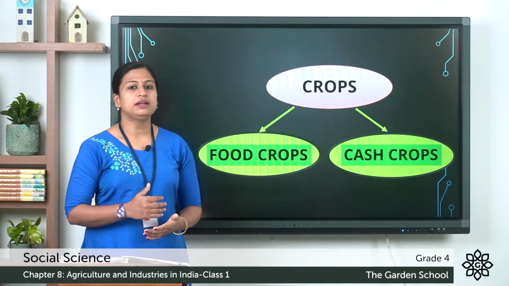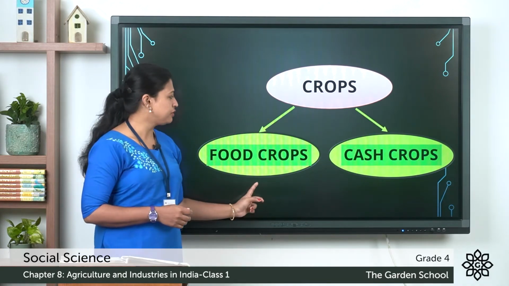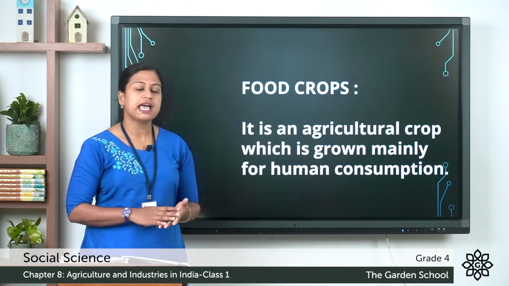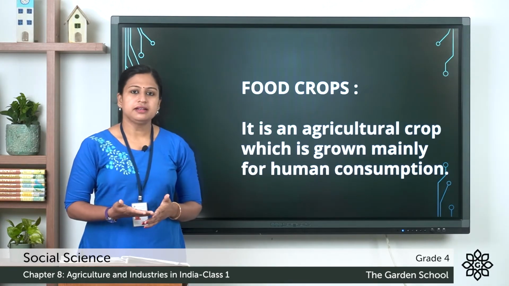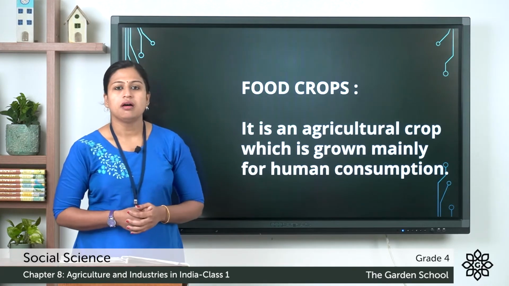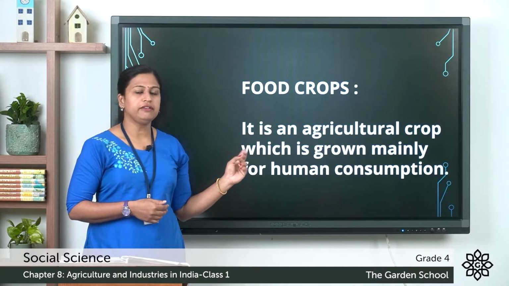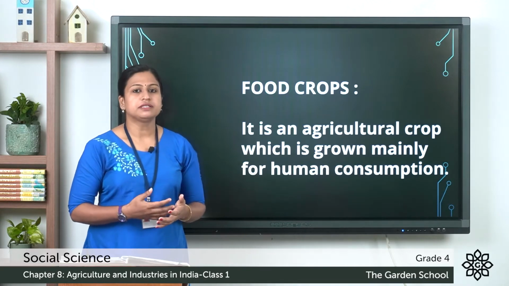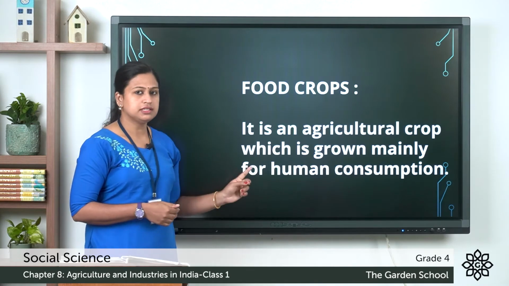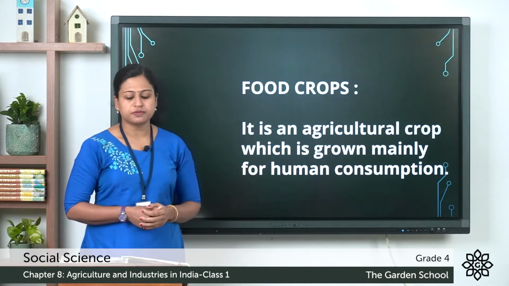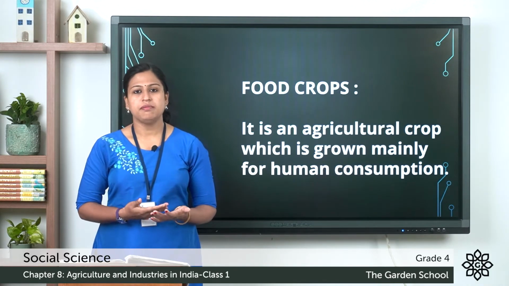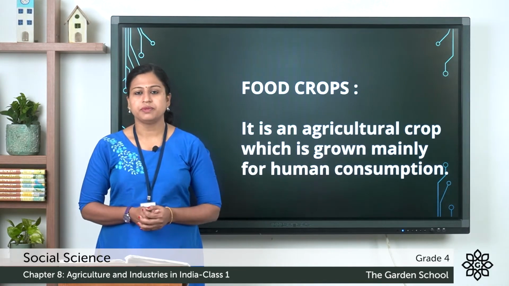So first we'll discuss what is food crops. The crops that are cultivated to be used as food. Either it is consumed by the farmer's family or it is sold in the market. We can also define food crop as the crops that is cultivated for human consumption. So this is the definition for food crops. And the examples for food crops are rice, wheat, maize, millet and so on.